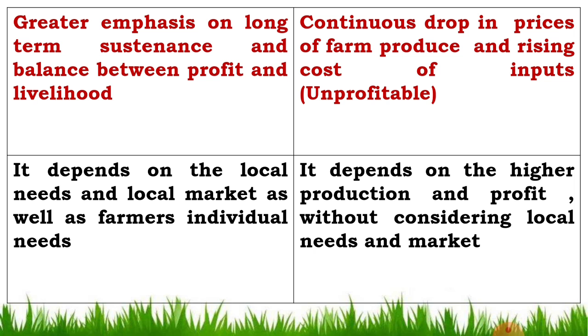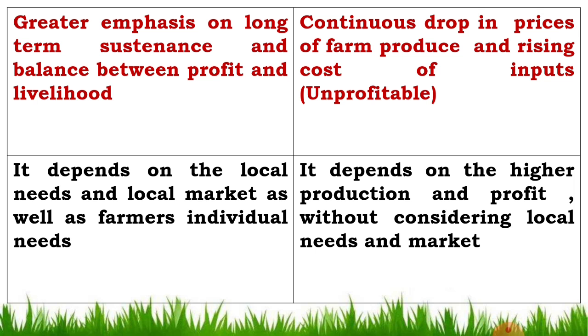And in HEI, there is a continuous drop in prices of farm produce and rising cost of inputs. In the HEI, the cost of inputs increases day by day, so the cost of cultivation increases, and this HEI is unprofitable to the farmers. LEI depends on the local needs and local market as well as farmers' individual needs, at the village level.